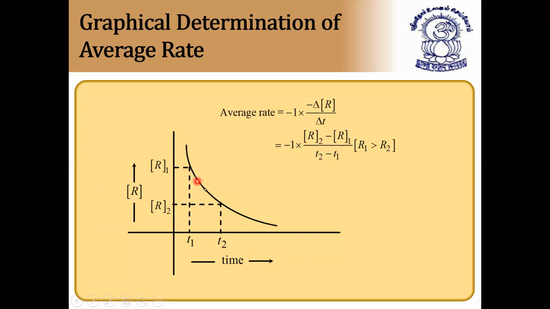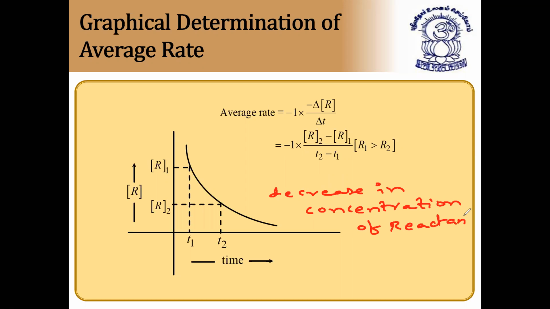As the time increases, what happens? The concentration of reactant decreases. This shows the graph is a decreasing graph. Decreases means the concentration decreases with respect to time. Already, as we know, as the time increases, the concentration of reactant decreases and the concentration of products increases. So the decrease in concentration of reactant takes place like this.